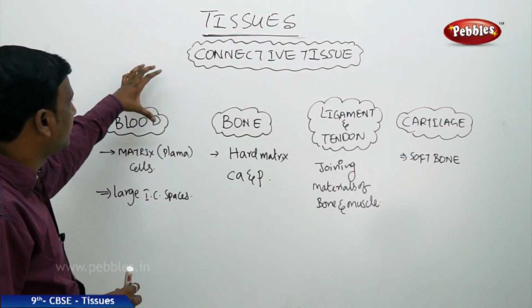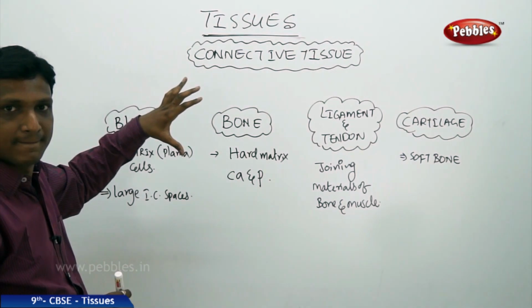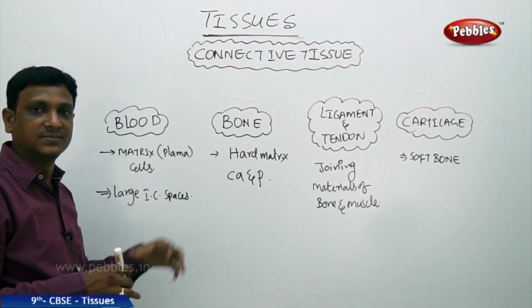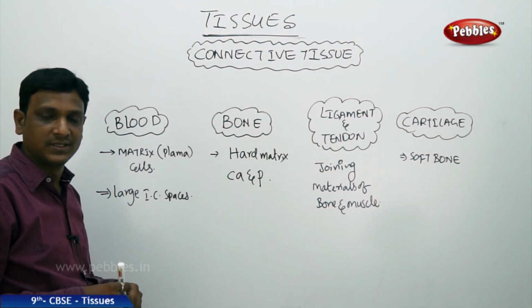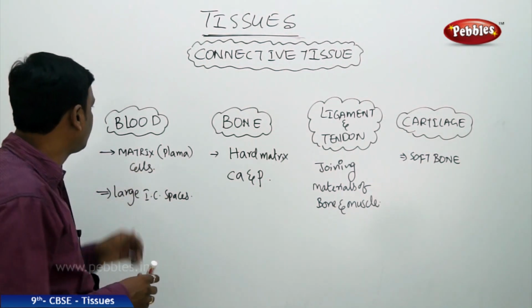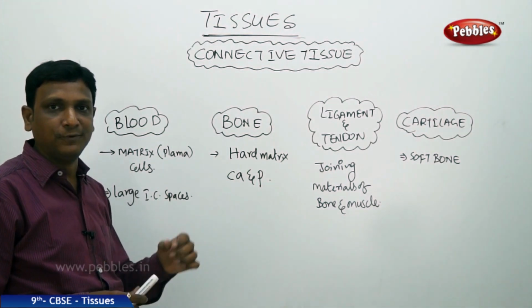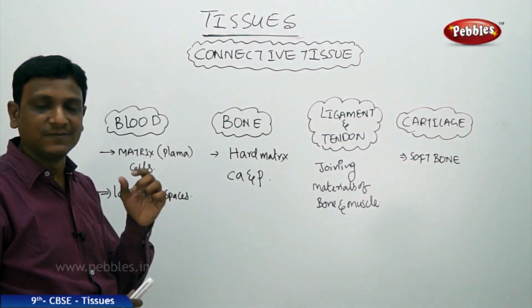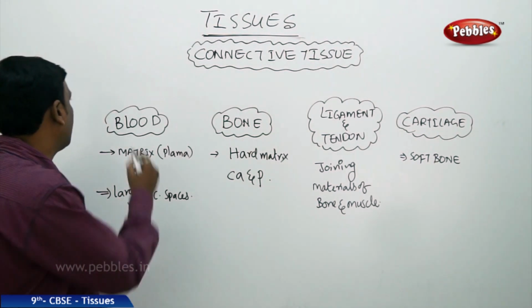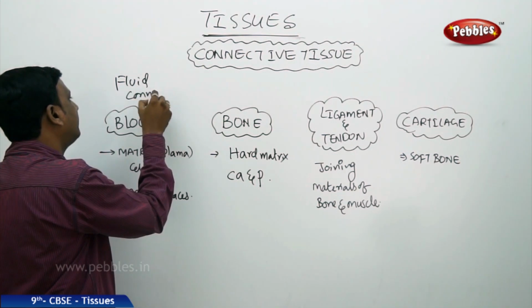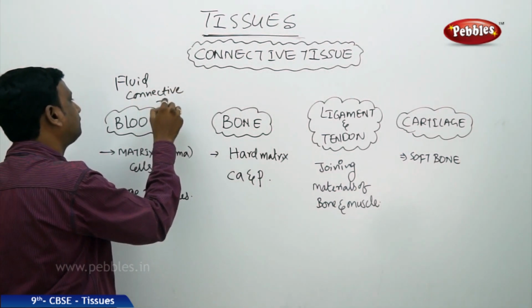Moreover, the connective tissue connects the different substances in terms of supplying the materials, in terms of communication, transportation. So the first one is blood. Blood is a connective tissue. Moreover, it is a fluid. So we call the blood a fluid connective tissue.